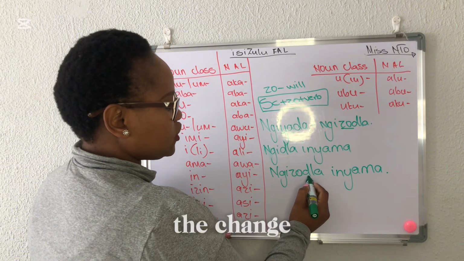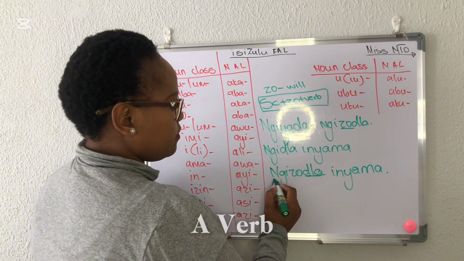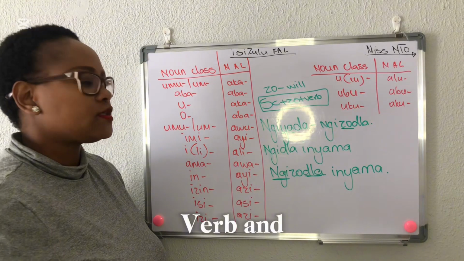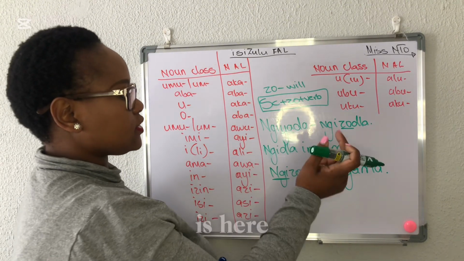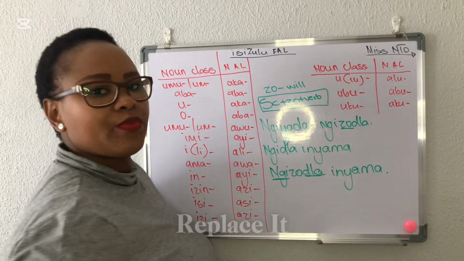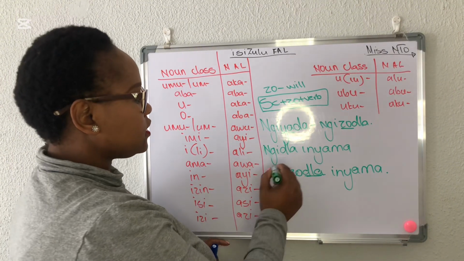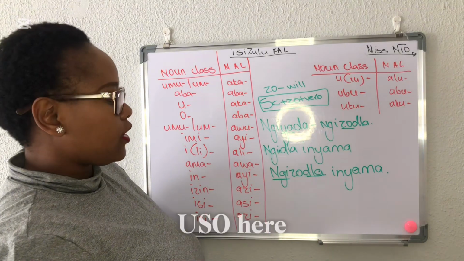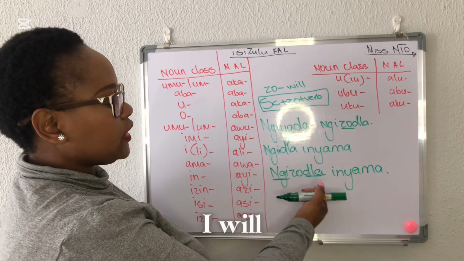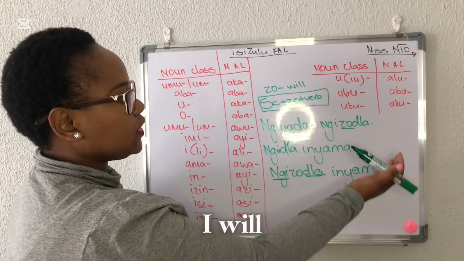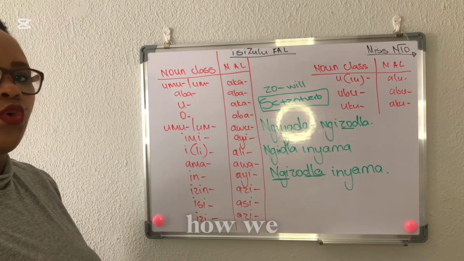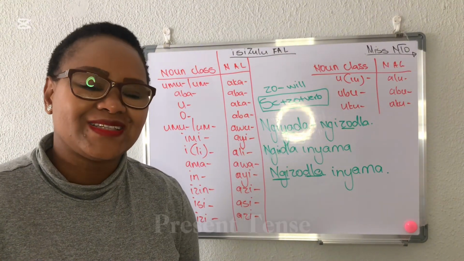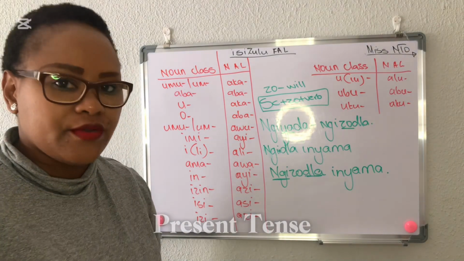Because the change happens around a verb and subject concord, and here is our verb and subject concord. So whether your sentence has a ya, you drop it and replace it with zo. If it doesn't, then what you do is you add uzo here. Now it's I will eat meat. So that is how we do a positive present tense inkathi ezayo evumayo.